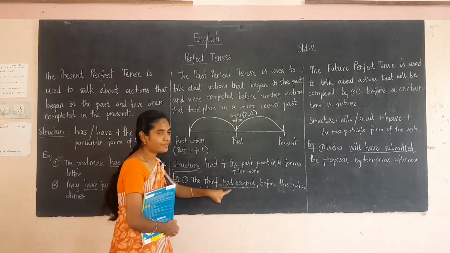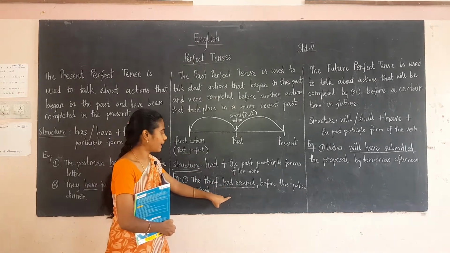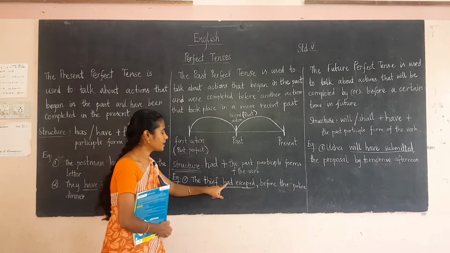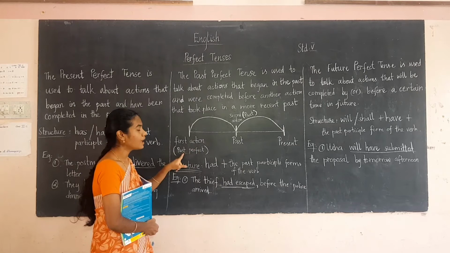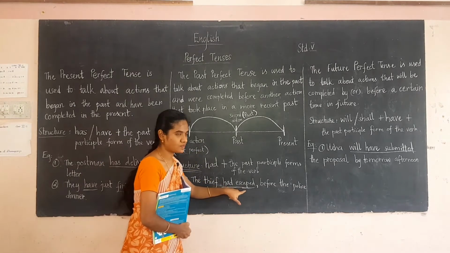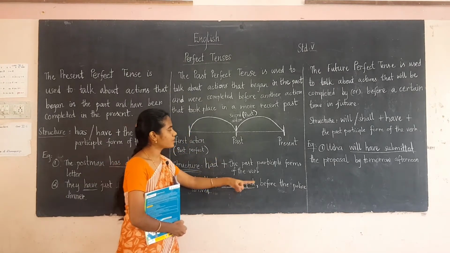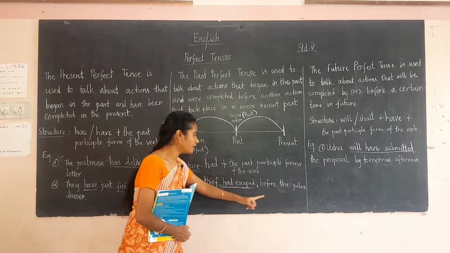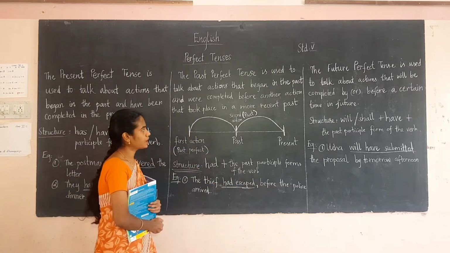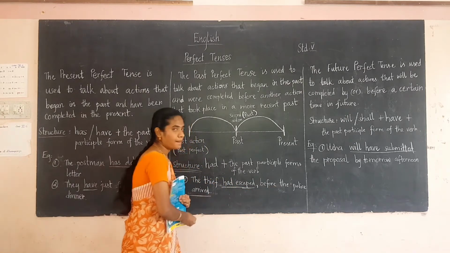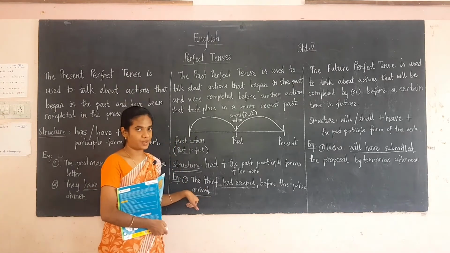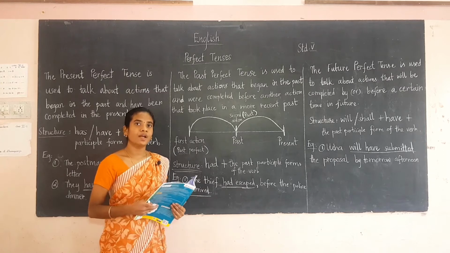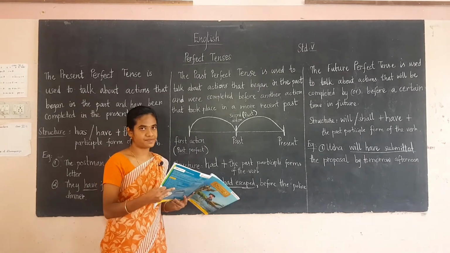So this is the first action in the sentence, okay. So for that we are using had escaped, okay. For the first action we are using past perfect, had plus V3. And for the second action, what is the second action? Before the police arrived. So here arrived is the past tense. So this is the second action. For that we are using the past tense, okay. These are the points you have to remember for the past perfect, okay.